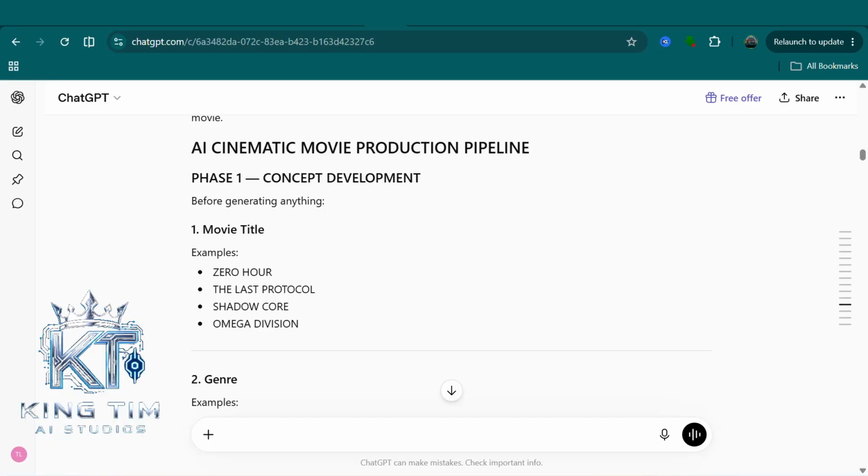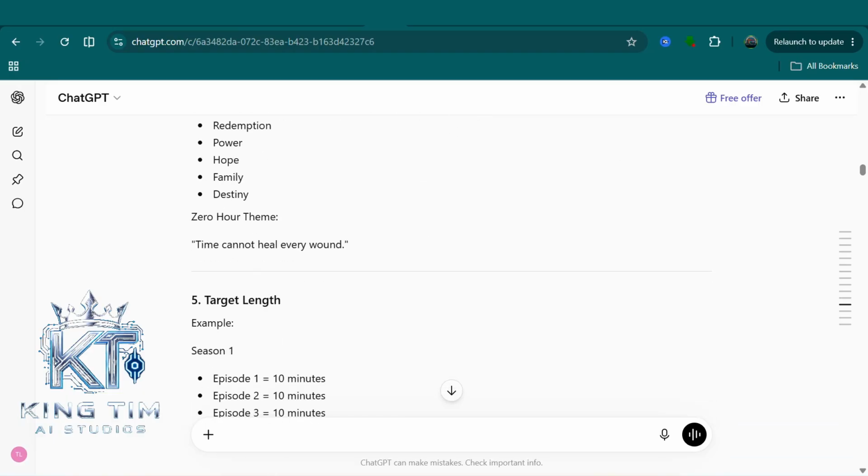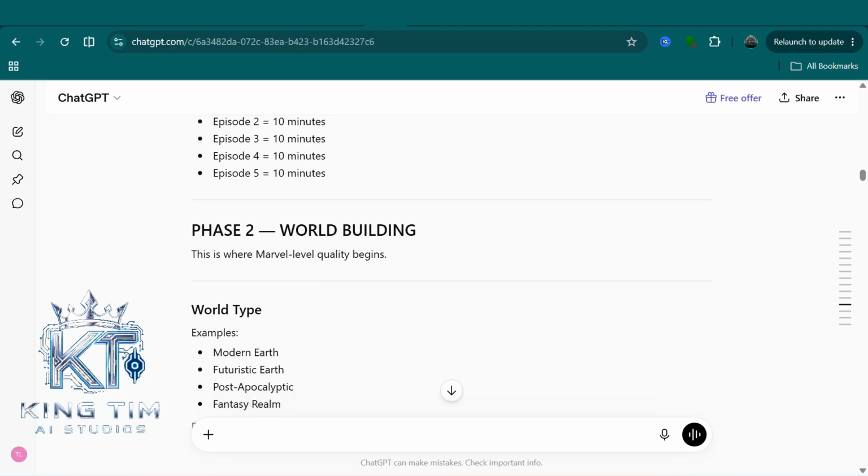With ChatGPT, you can easily create a comprehensive script for your video. Be it what kind of video you want to make. Maybe you just want to make trailers or you want to make full videos.